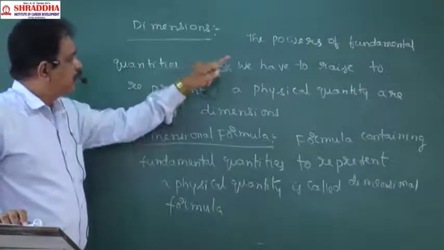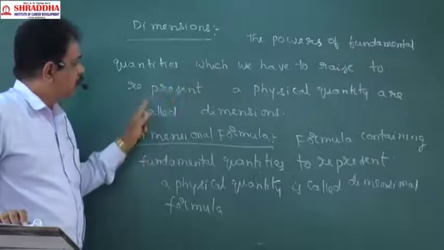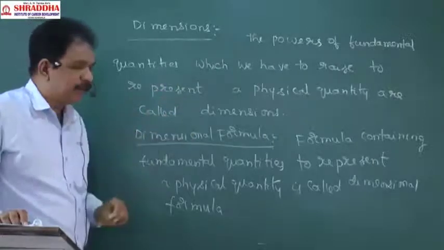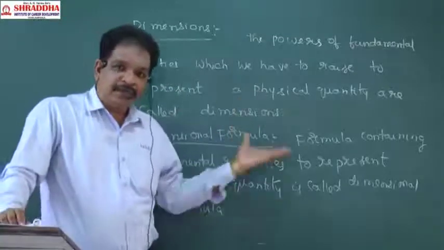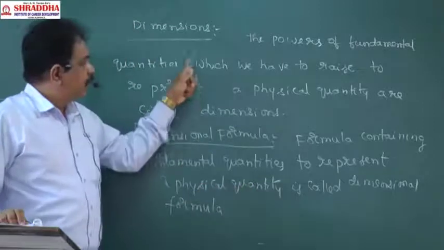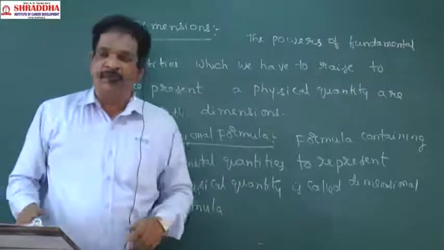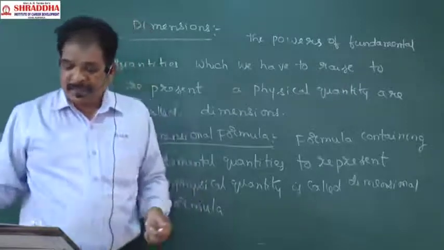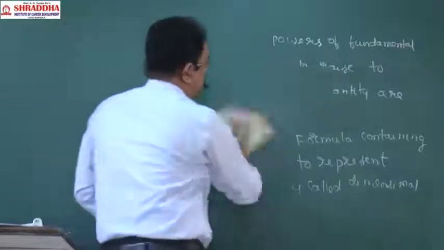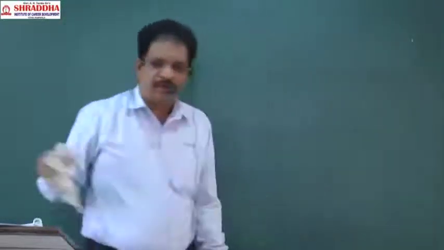The powers of the fundamental quantities which we have to raise to represent a physical quantity are called dimensions. By writing the dimensions, you can easily understand the meaning of dimensions and dimensional formulae. All of you write along with me, then you will be able to understand what dimensions and dimensional formulae are.